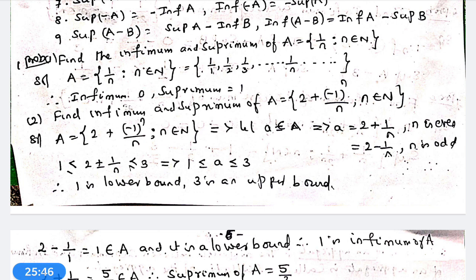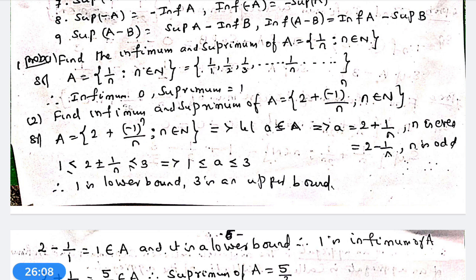Now we go to another problem: find the infimum and supremum of the set of x belonging to R plus such that x cube is less than x. Whatever element you have chosen for the aggregate A, the real number x must be positive.